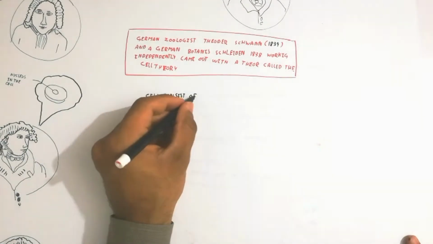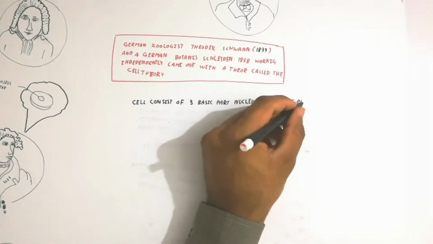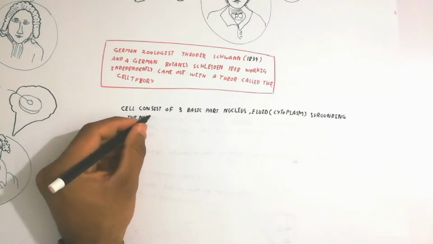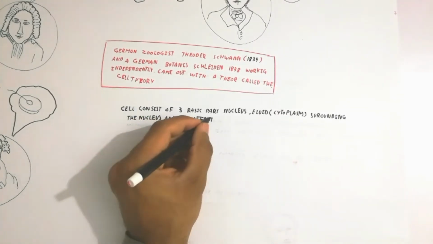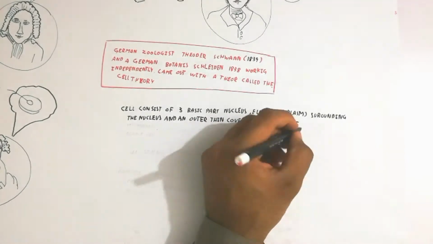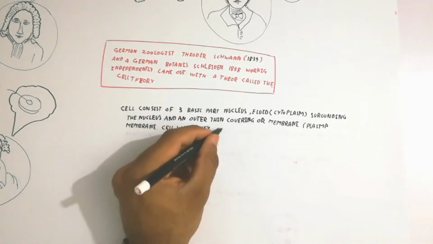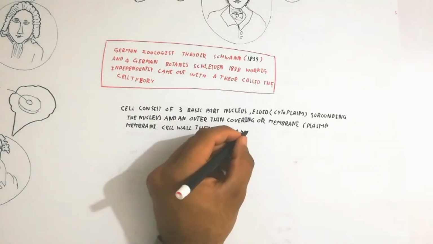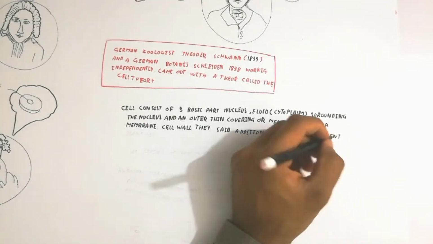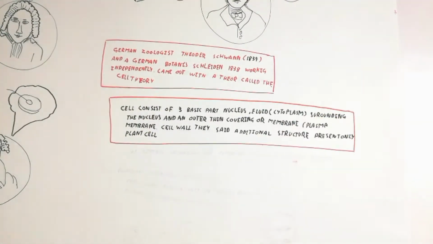The cell consists of three basic parts: the nucleus, and the fluid. What is the fluid? Cytoplasm, the plasma present between the nucleus and the cell membrane, surrounding the nucleus, and an outer thin covering, the plasma membrane. The cell wall is an additional structure present in the plant cell, made up of cellulose.